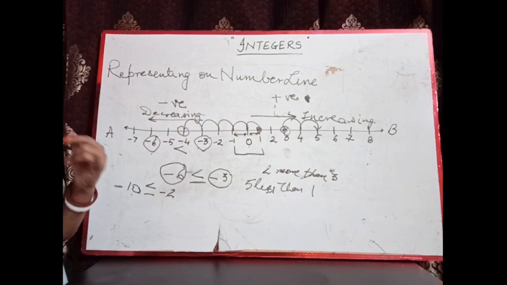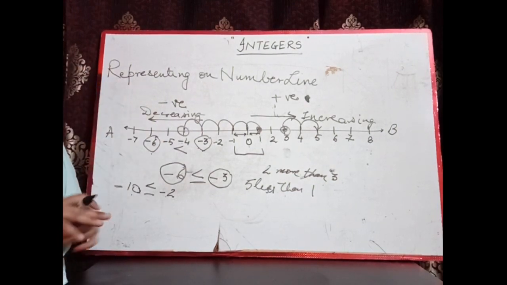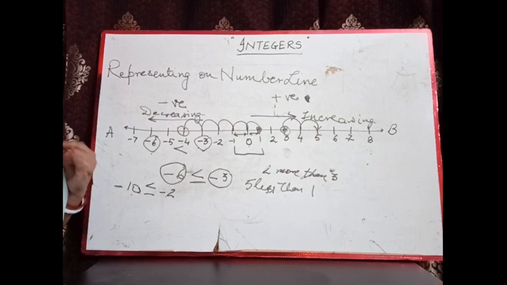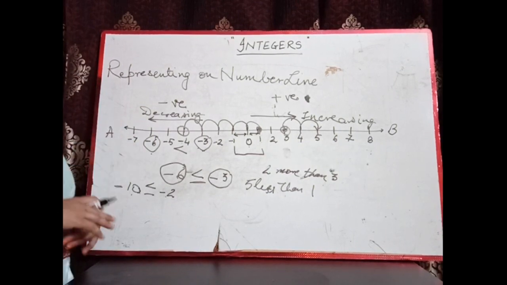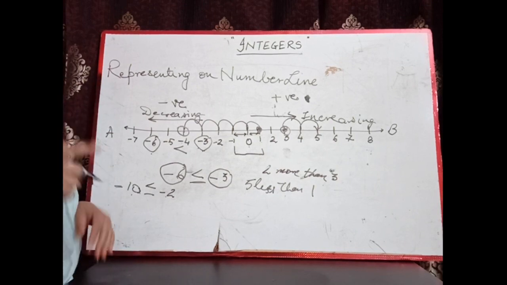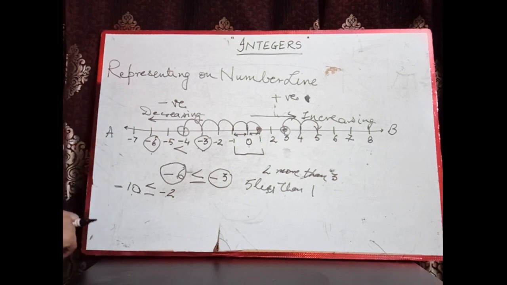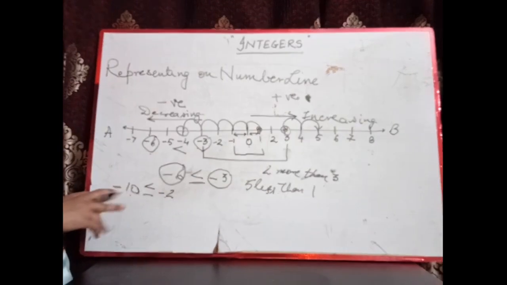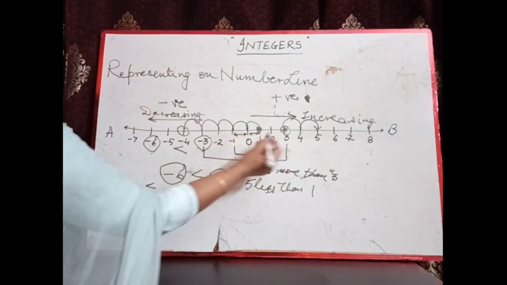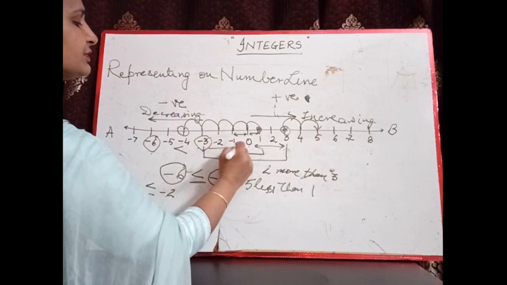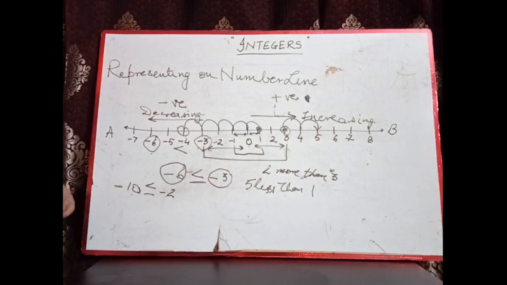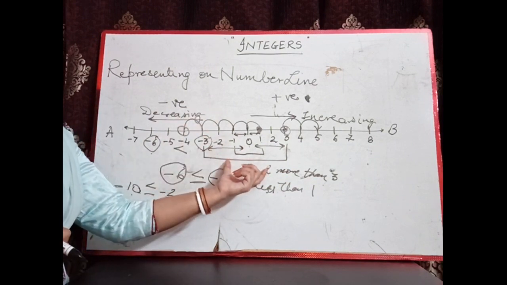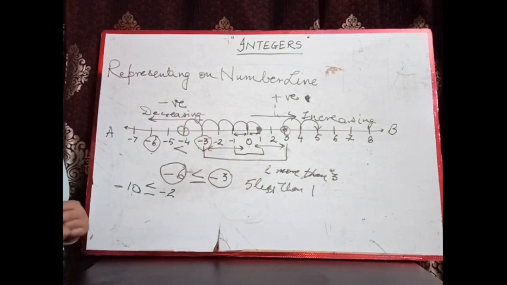So in this way we have learned how to represent the integers on the number line. By representing on the number line we can compare the integers also. And after that we have learned one more thing, opposite numbers. -3 is the opposite number of 3 because these are at the same distance from 0. From 0 the distance of both these numbers is equal. That's why these are called opposite numbers.